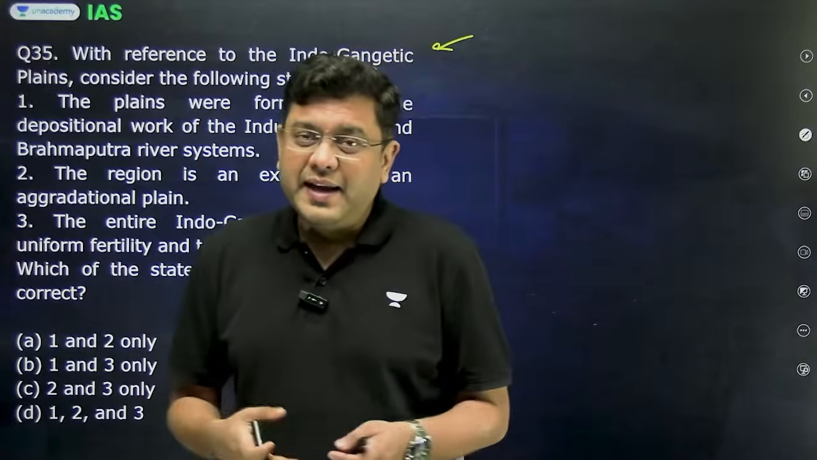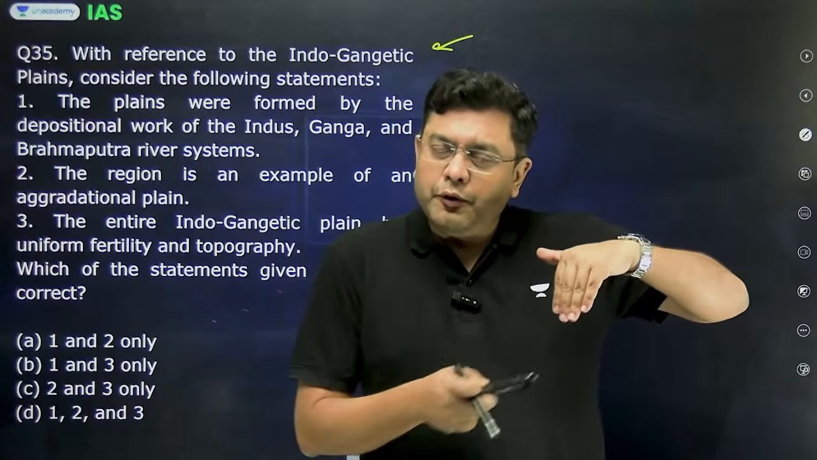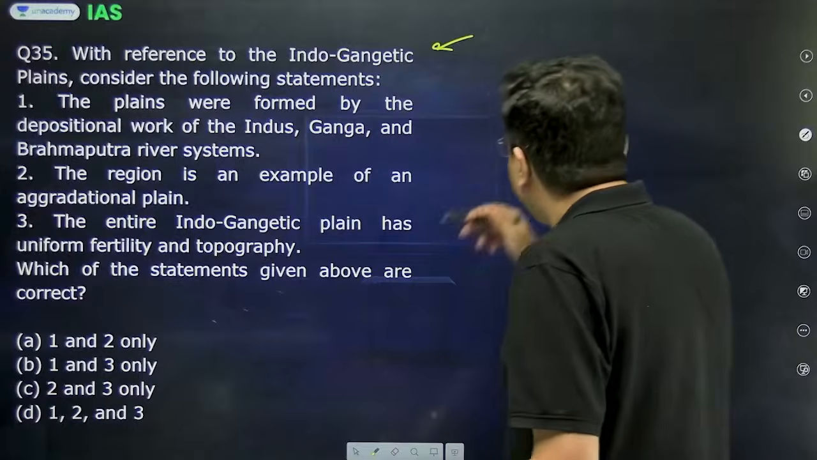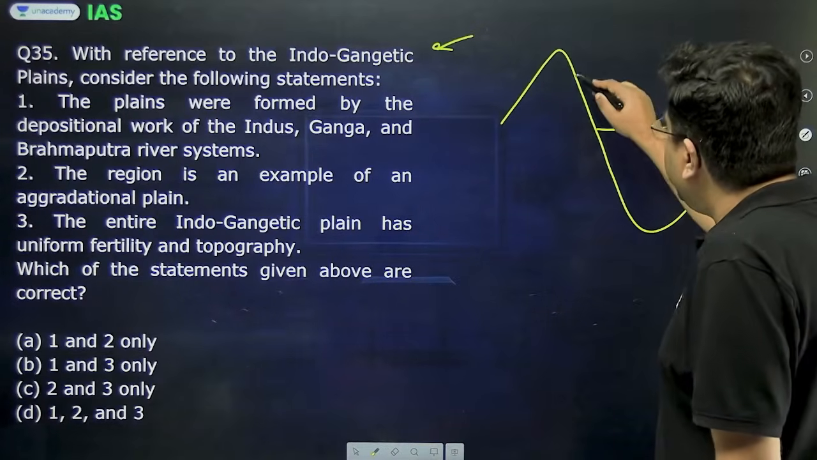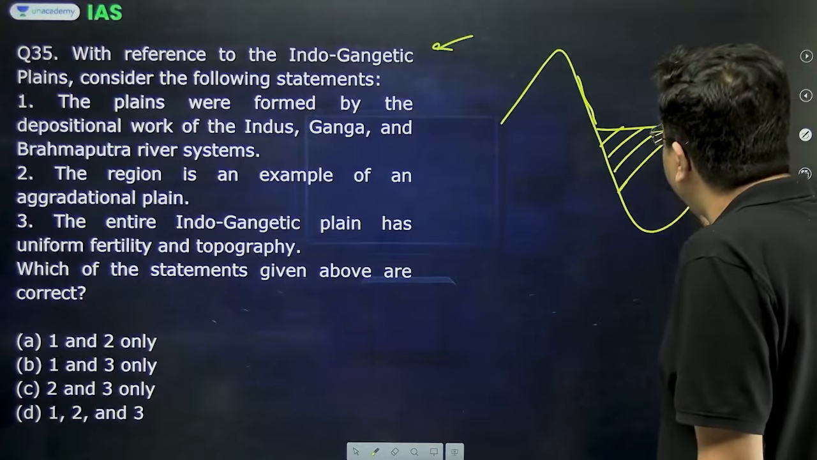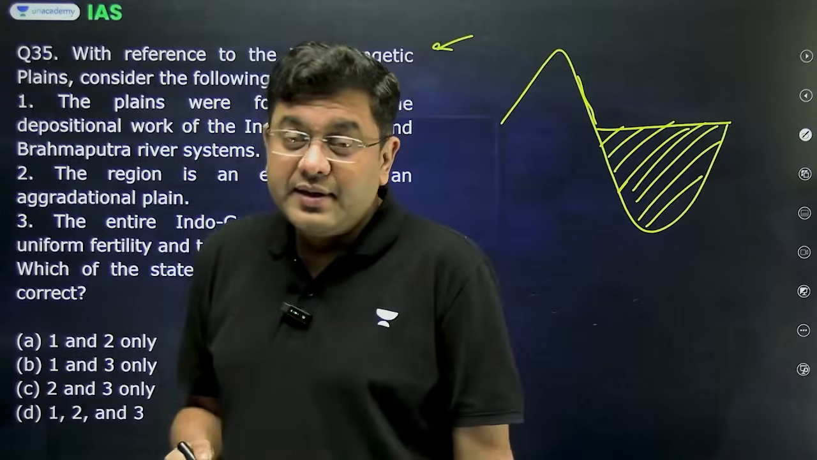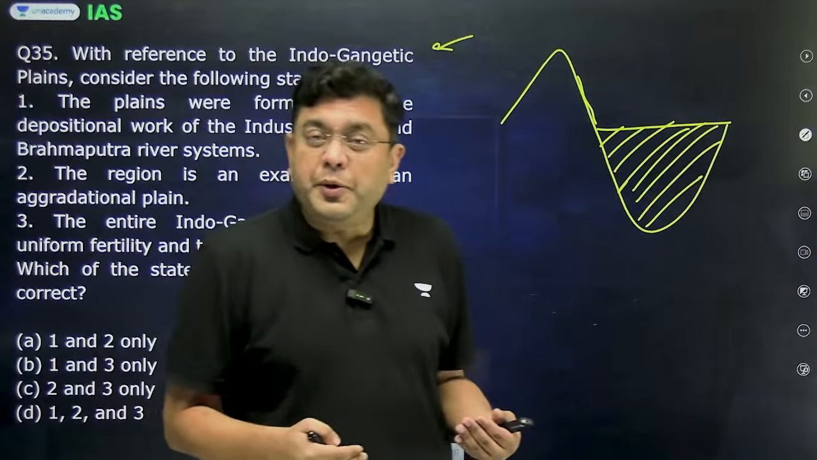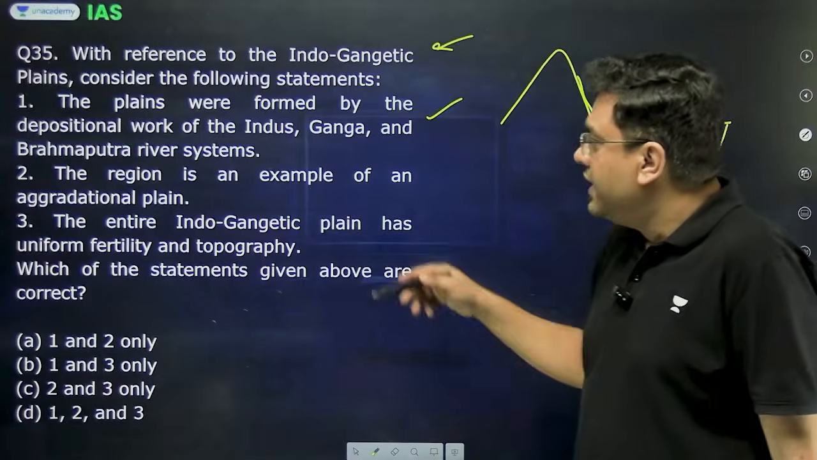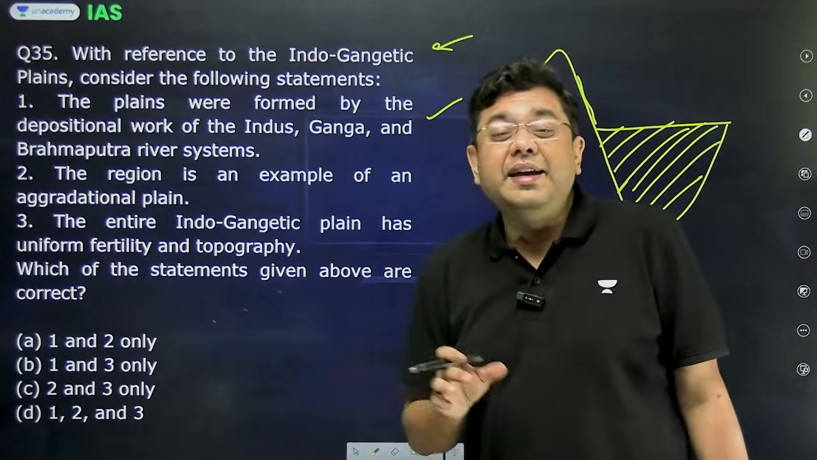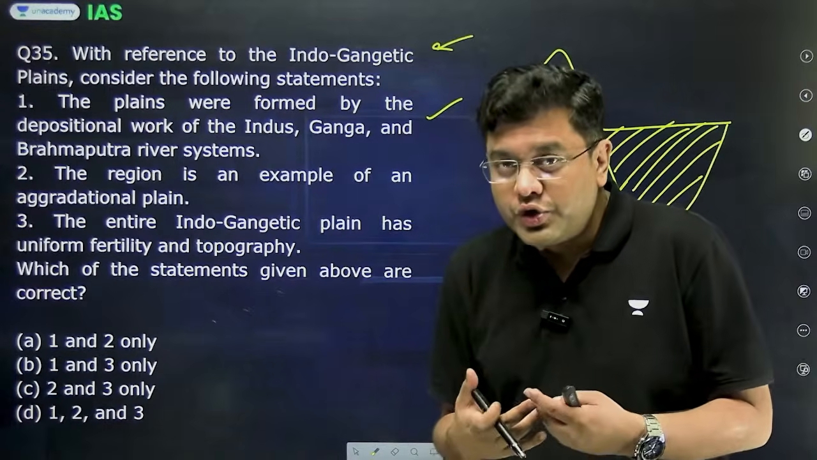So the answer is correct, yes, because the Indo-Gangetic plains were in fact a kind of foredeep, a depression. Immediately to the south of the Himalayas, you basically had a foredeep, and the rivers originating from the Himalayas deposited the sediments up to a depth of almost 2 to 3 kilometers in certain areas. So the major river systems carrying out these deposits have been the Indus, Ganga and the Brahmaputra river systems. That is correct. The region is an example of an aggradational plain. Aggradation means deposition. Degradation means erosion, right?